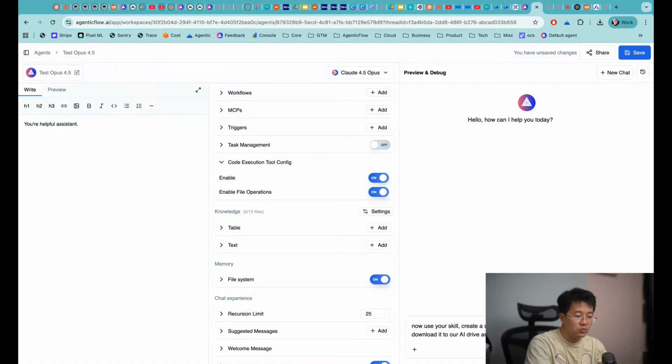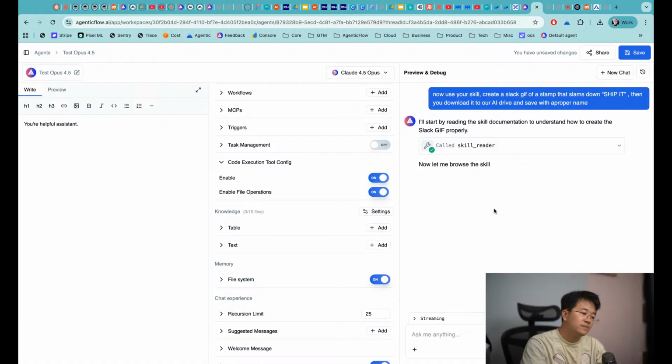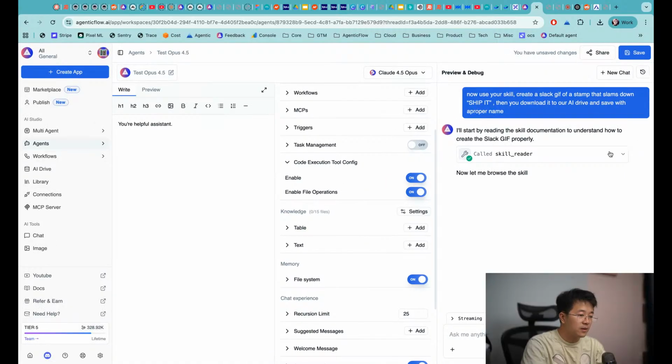So let me click on this one and try. Okay, it may take some time. The throughput is still something we need to see on this part.